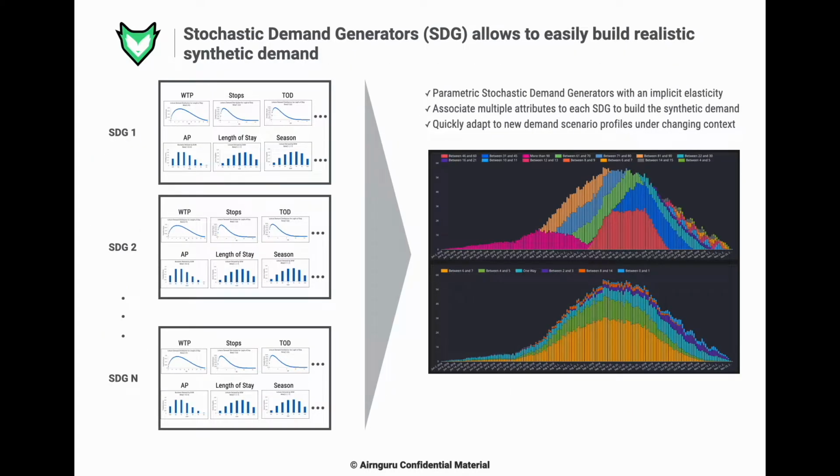The stochastic demand generators allow us to build a realistic synthetic demand based on real-world data. We construct a stochastic demand generator by fitting the main characteristics that we have imprinted into each of our passenger or PNR models. You can see that each characteristic, such as willingness to pay, preferred number of stops, time of the day, advance purchase, and others, are based on probabilistic distribution functions. The model will produce random passenger agents within the simulation following such distributions. This is very important because we can build multiple scenarios with the same demand characteristics, but not the exact same passengers producing such demand.